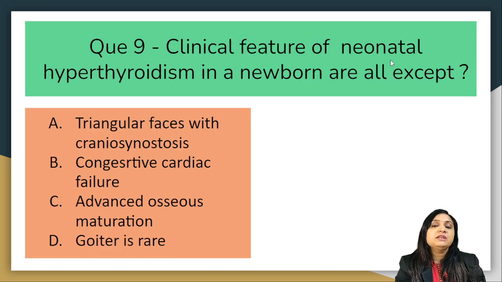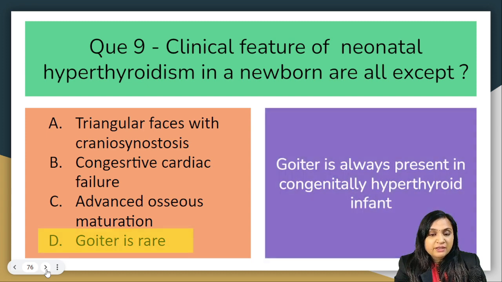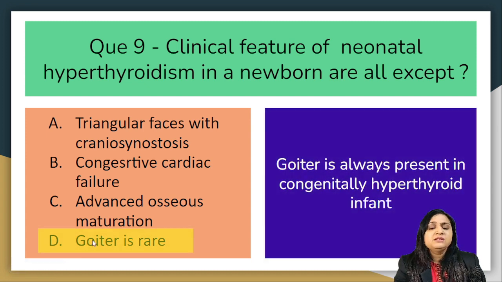The next question: clinical features of neonatal hyperthyroidism in a newborn are all except triangular face with craniostenosis, CCF, advanced osseous maturation, or goiter is rare. The correct answer is option D, goiter is rare. Goiter is always present in a congenital hypothyroid infant. These three are almost opposite of hypothyroidism and these three are also present in a case of neonatal hyperthyroidism.